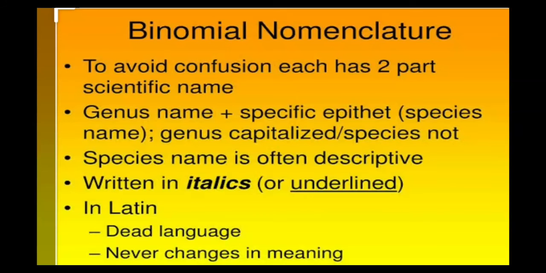In binomial nomenclature, there are two parts, the genus name and the species name. Always the genus name is written using a capital letter, whereas the species name is written using small letters. The species name is often descriptive and it is written in italics or underlined.